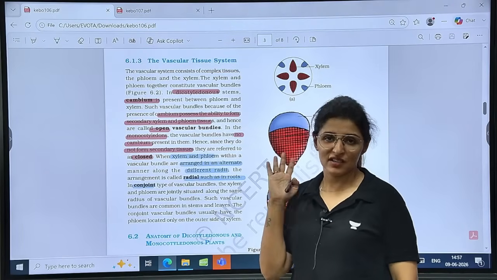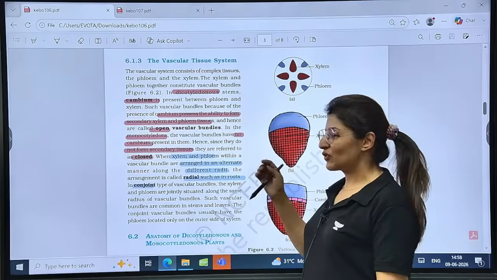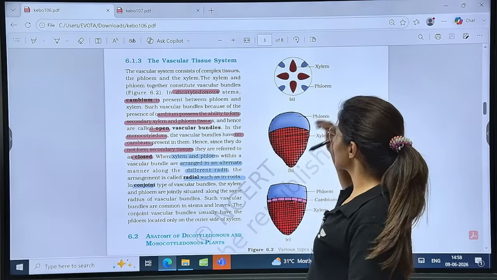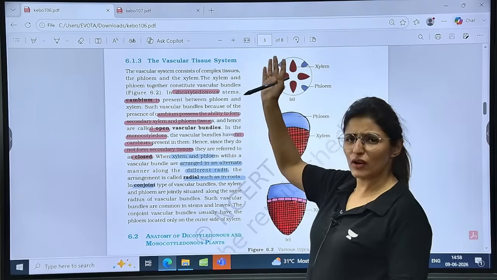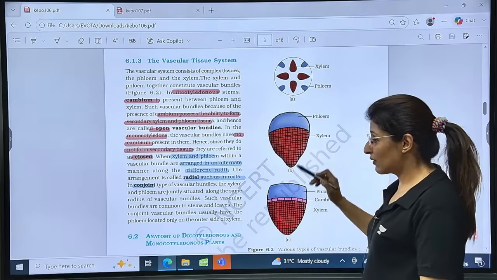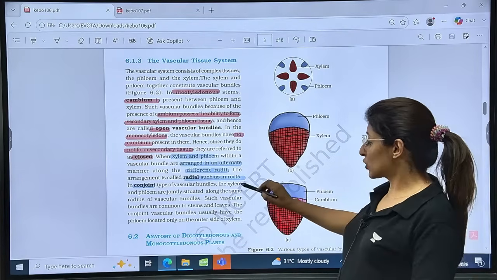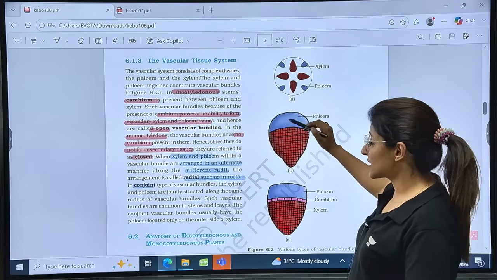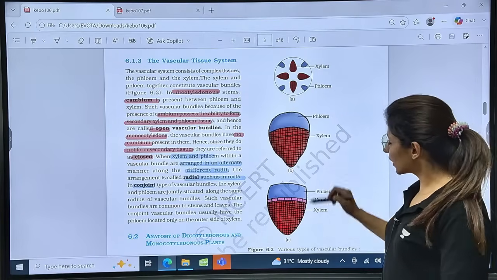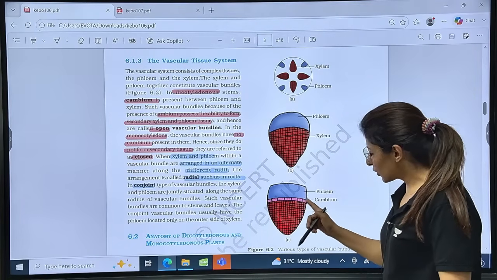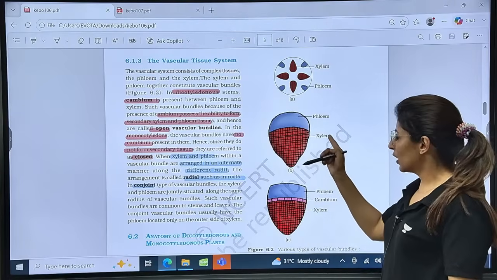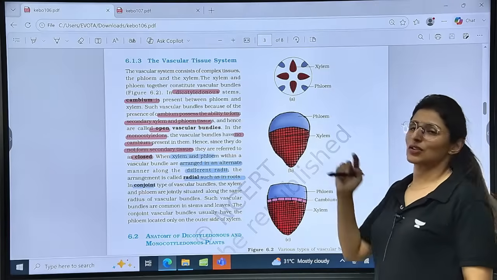So there are many RRs in our botany, right? So you have to remember radial arrangement will be seen in root. Is it clear? Always radial. So such arrangement is seen in, be it dicot or monocot root, it will have radial. While in stem we have conjoint. See, in conjoint, xylem and phloem are jointly situated along the same radius. So on the outer side we have phloem, on the inner side we have xylem. Is that clear? Now both are conjoined, but here in between xylem and phloem we have a layer of cambial tissue, right? So cambium will make it open conjoint, while absence of cambium will make it closed conjoint vascular bundle.